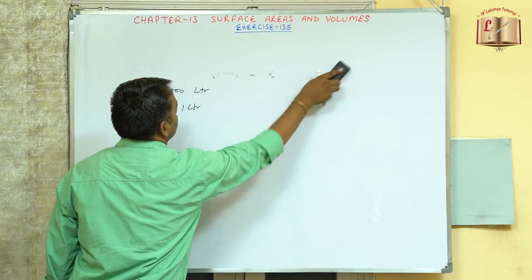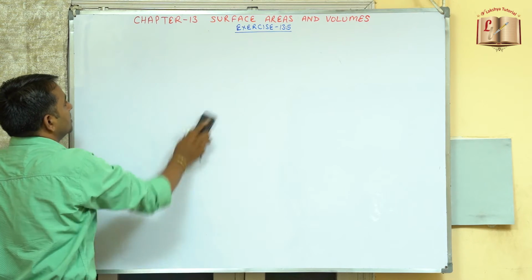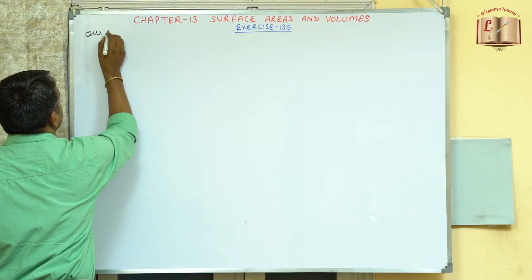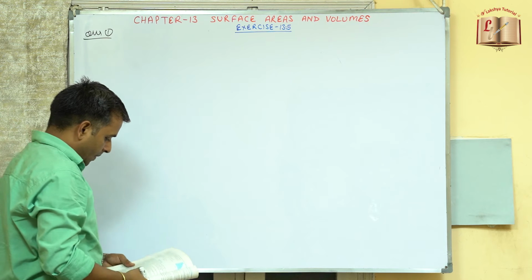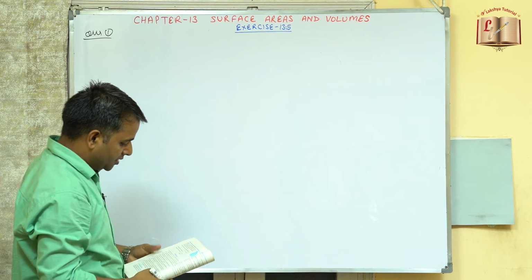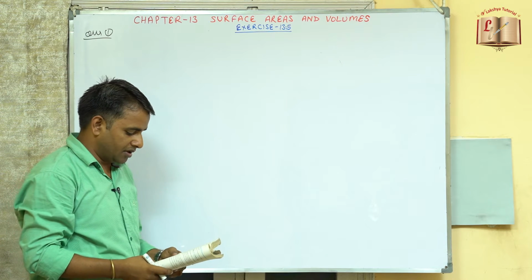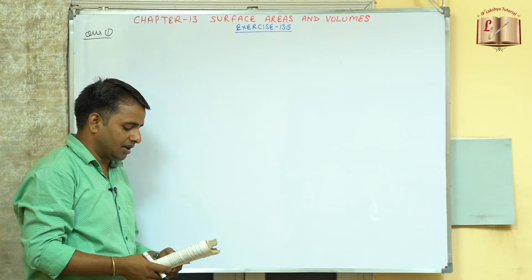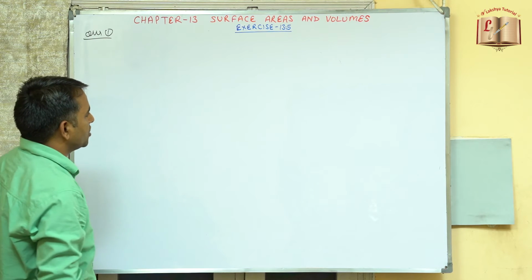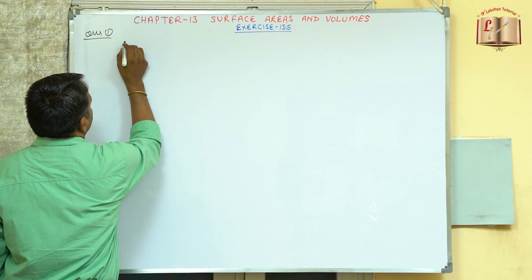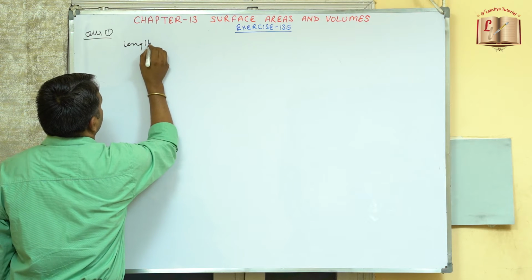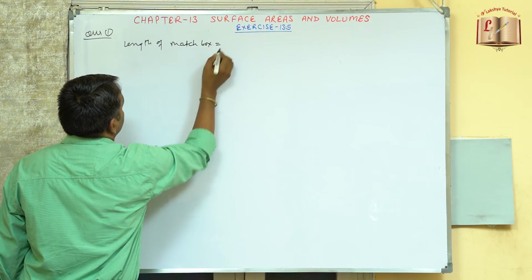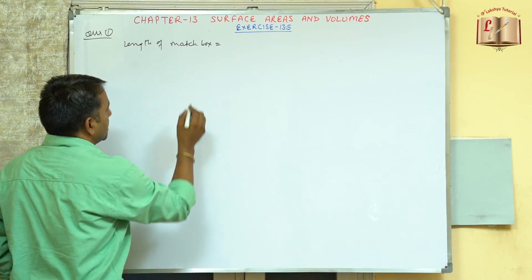So with the start to this exercise now, coming to the question number 1. A matchbox measures 4 centimeter, 2.5 centimeter and 1.5 centimeter. What will be the volume of a packet containing 12 such boxes? So अभी dimensions हमें already दिया हुआ है. Dimensions are given. So length of matchbox, so this is given to us, this is 4 centimeter.